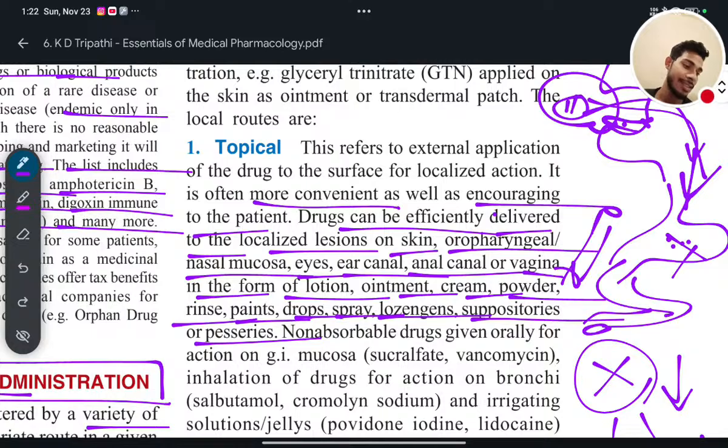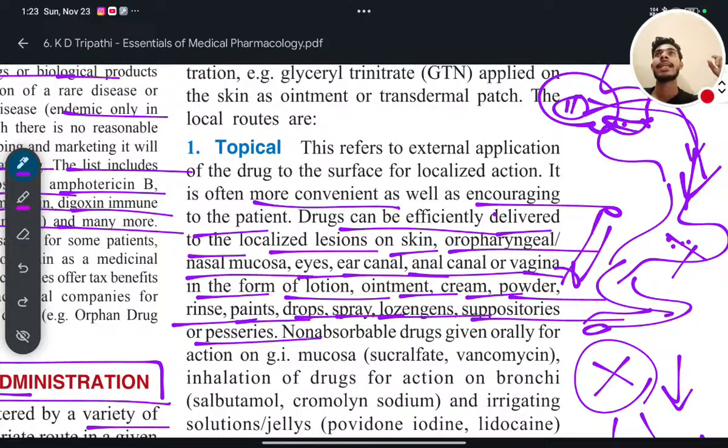So what are pessaries? Pessaries are the type of suppositories, a solid dosage form which is used inside the vagina. It delivers the drug directly inside the vagina. That is used locally. Am I clear? Suppositories are used inside the anus. Lozenges are used inside the mouth.